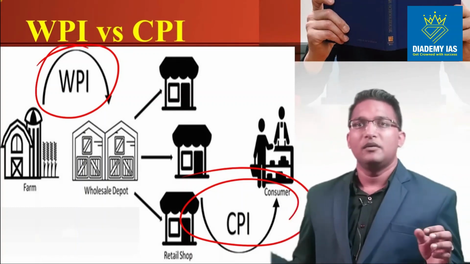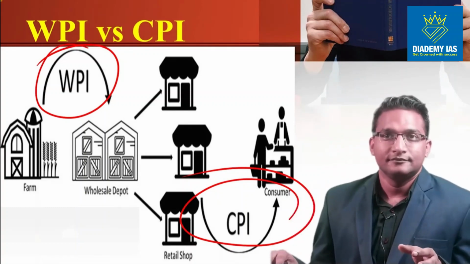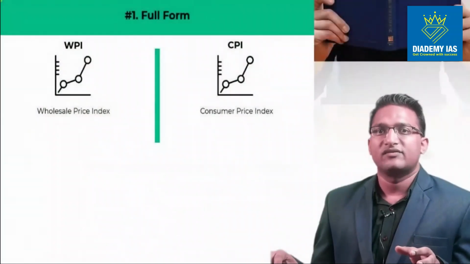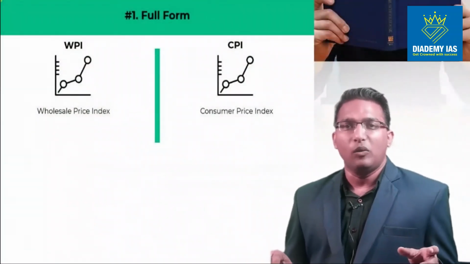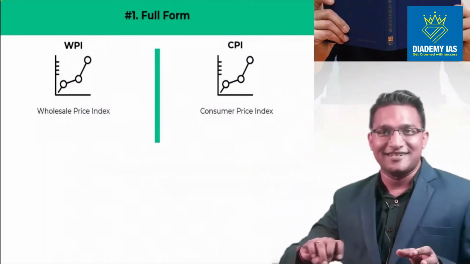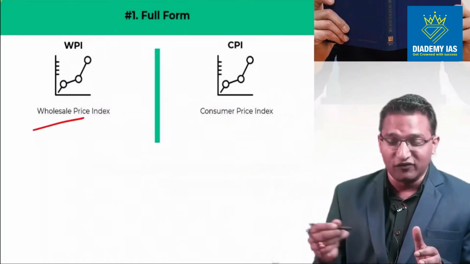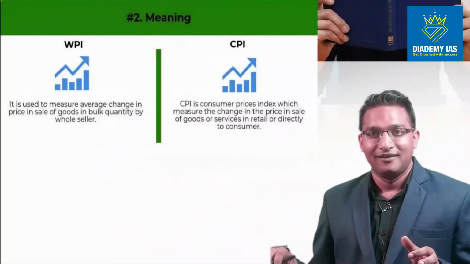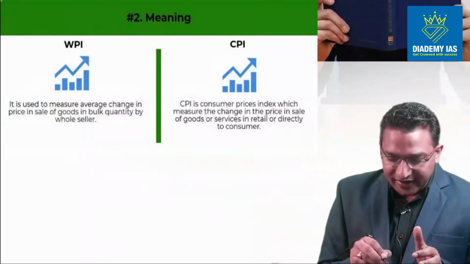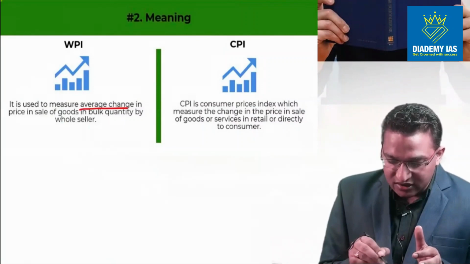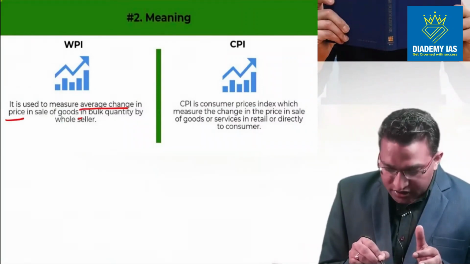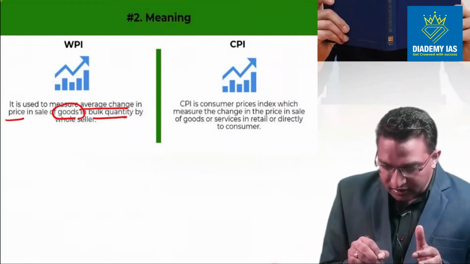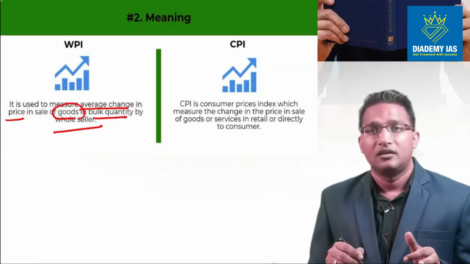Okay, so coming back, let us discuss each one of them. The full form of WPI is wholesale price index and the full form of CPI is consumer price index. Very simple. The wholesale price index is used to measure the average change in the price of sale of goods in bulk quantity at the wholesaler level.